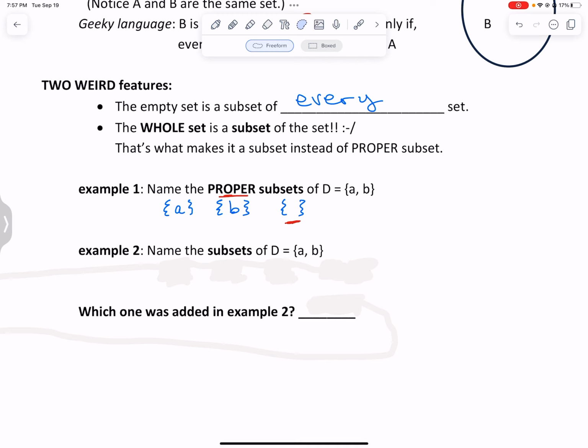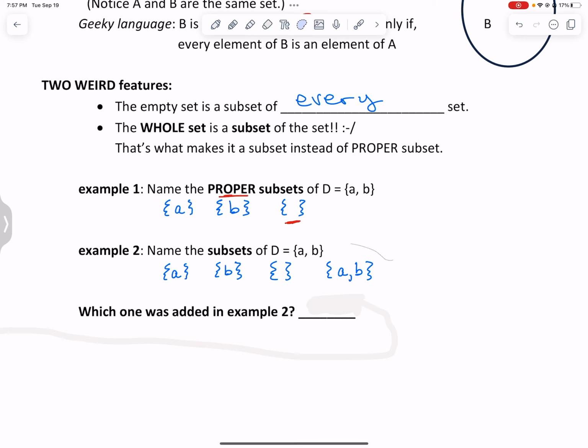Okay, so now we're going to name the subsets. Notice it didn't say proper. Okay, so the subsets are going to have all of these guys. All of those are considered subsets, but it also includes something else. What is in this group in the subset that is not in the proper subset?